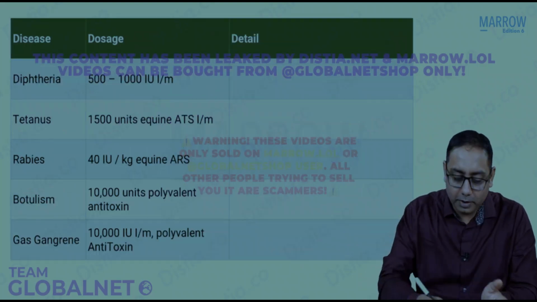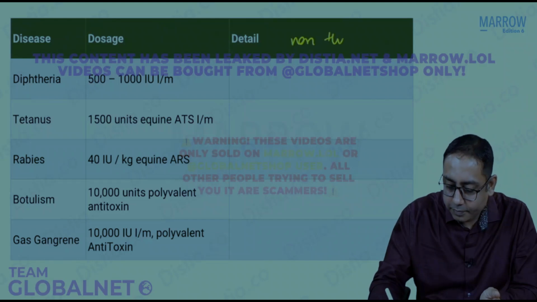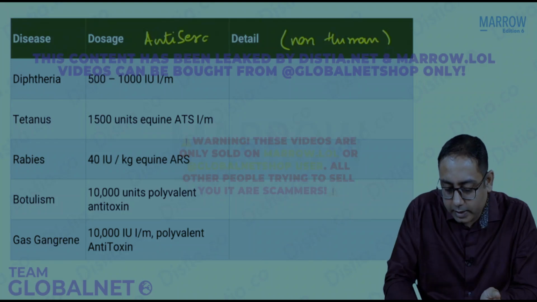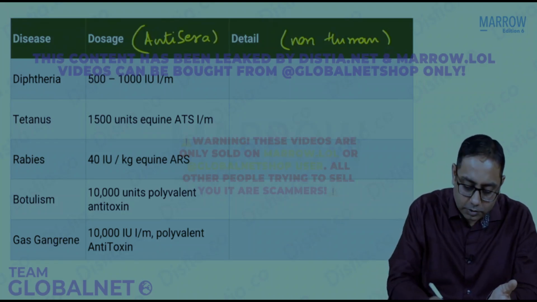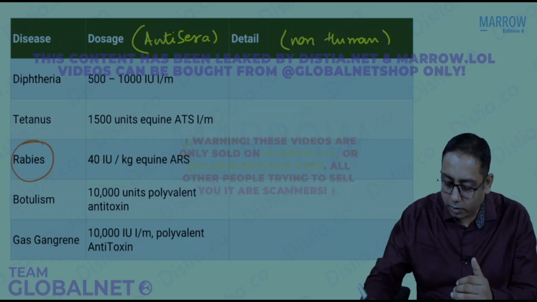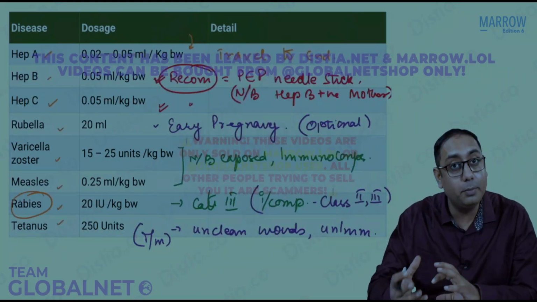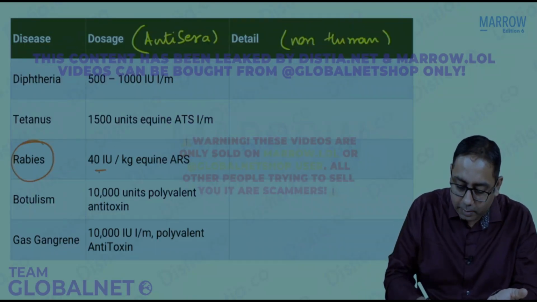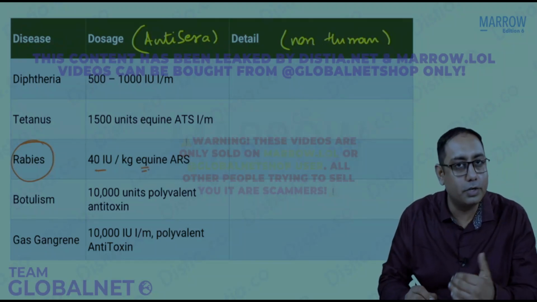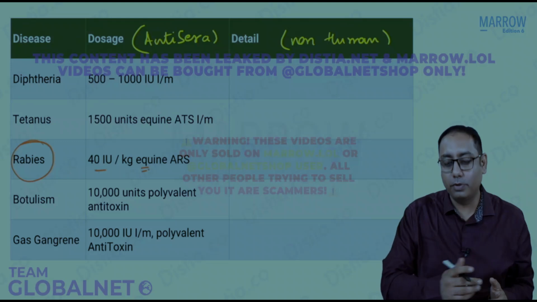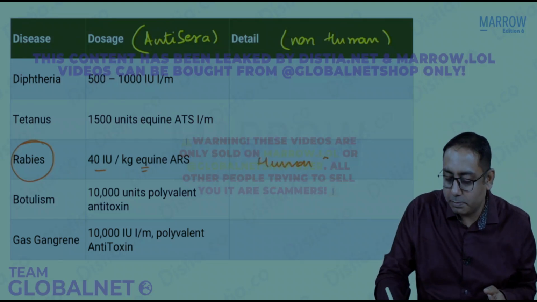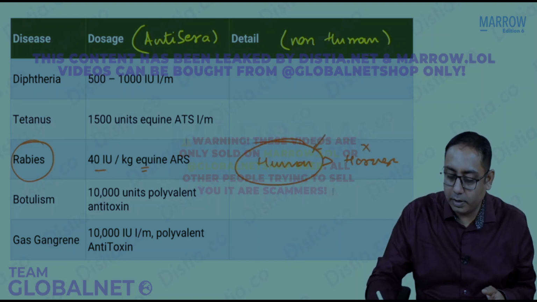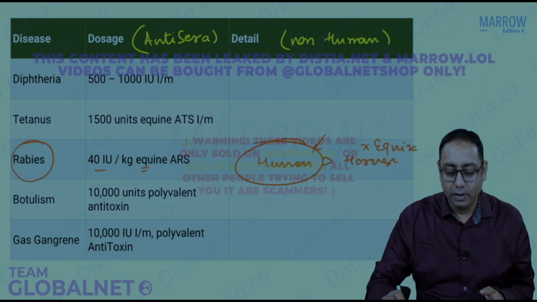Next in line could be some of the non-human immunoglobulins. Non-human immunoglobulins are called anti-sera. Anti-sera could be there for many diseases. If you just talk about rabies, you already have learned that there is a rabies human immunoglobulin, which is given in the dose of 20 international units, and you also have rabies equine. Equine means it was produced in horses, so we can give a horse immunoglobulin. Of course, the human is much better than the horse. In India, what we are using is the human immunoglobulin and not the equine immunoglobulin.